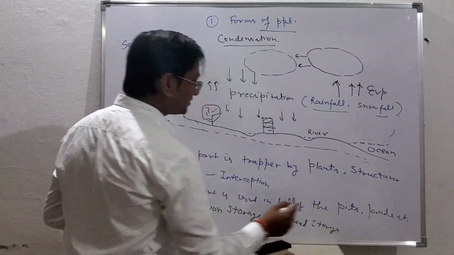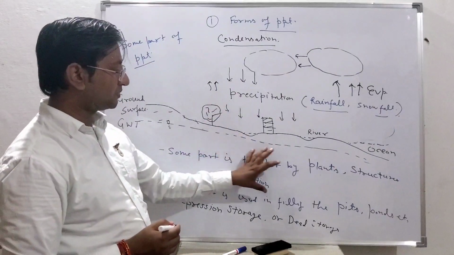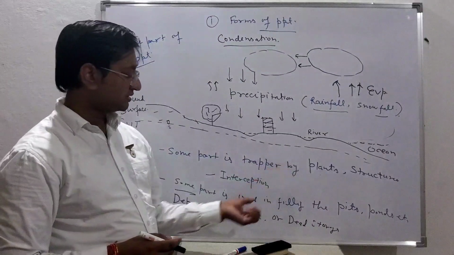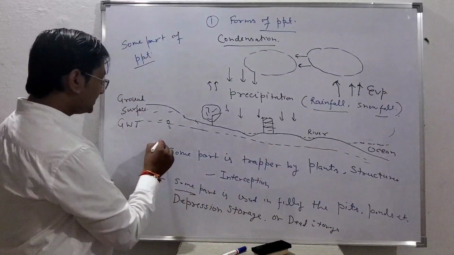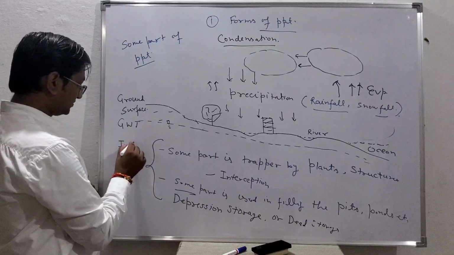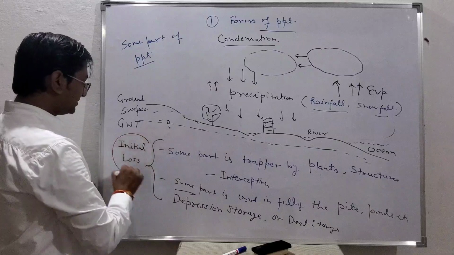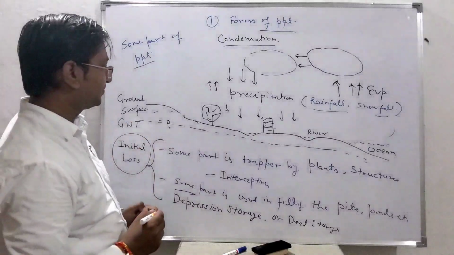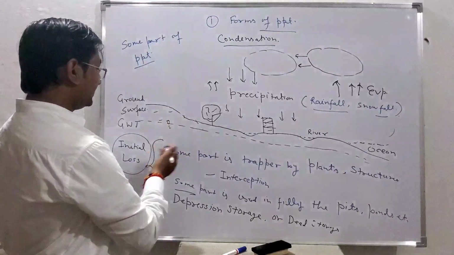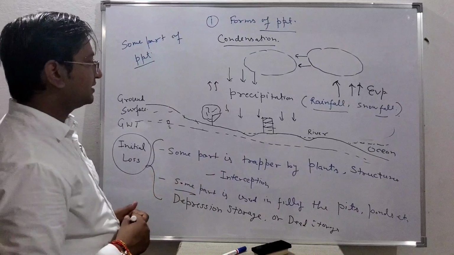So whatever amount of precipitation is occurring, some amount is trapped by the plant structures, and some amount is used as depression storage. These two come in the category of initial loss. Why it is called loss, we will talk about later. So some amount is used as initial loss. What happens after that?